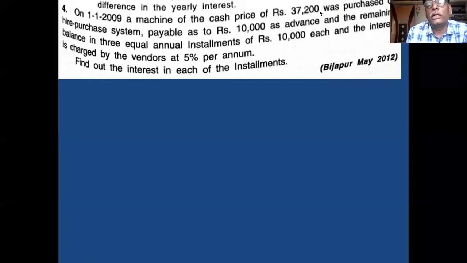And if you want to purchase the asset on hire purchase system, then you have to pay 10,000 on signing the agreement as advance. 10,000 first day you have to pay, and thereafter you have to pay 3 annual installments. 3 annual installments of rupees 10,000. And interest rate is 5%.